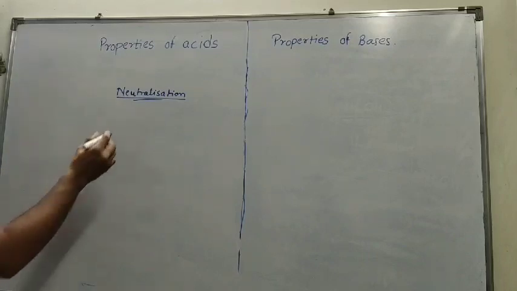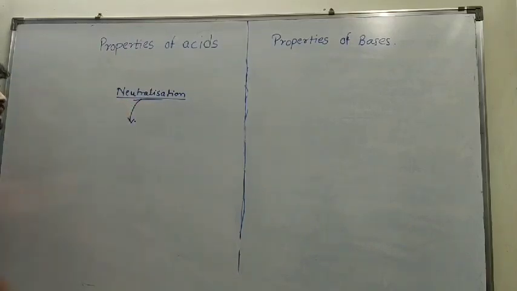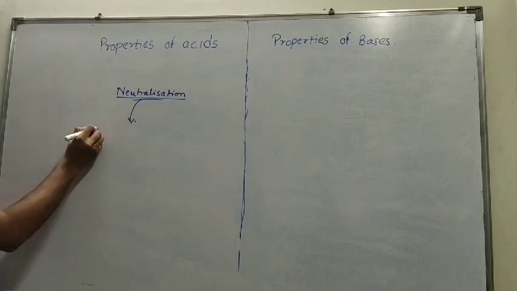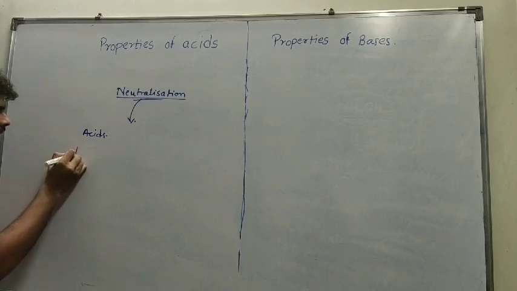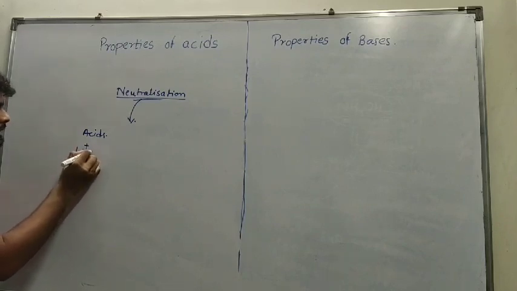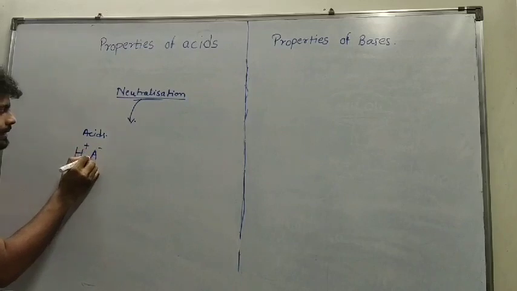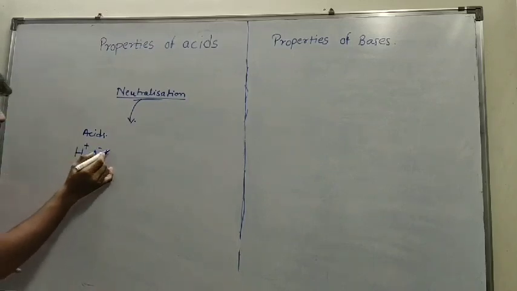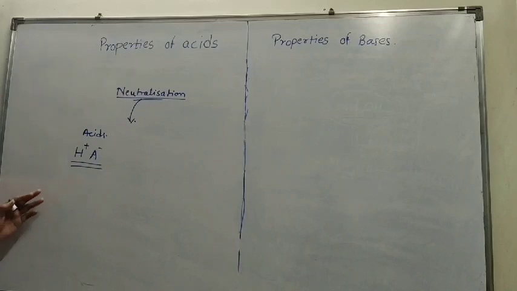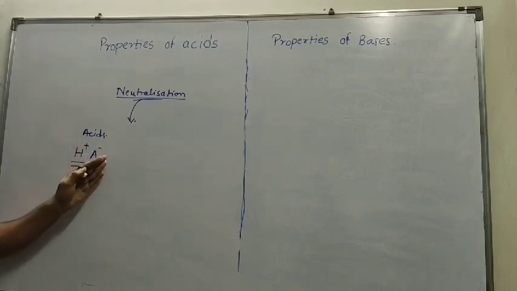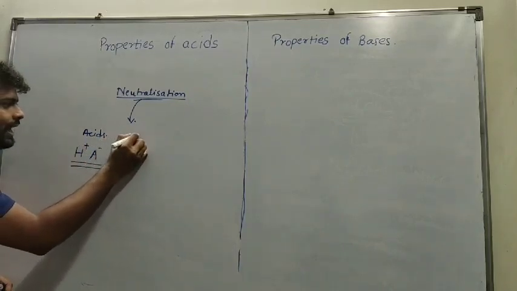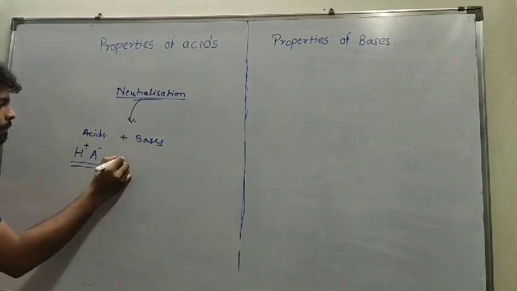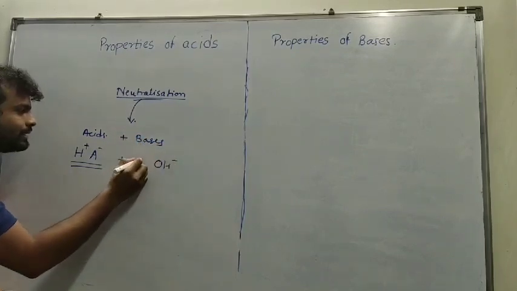Now we will study the mechanism of neutralization. We all know the definition of acids, that an acid contains H+. So I am writing an acid as H+ and A-. This is not any particular acid but a general representation of an acid. H+ is hydrogen and A- is any other non-metallic radical, or any other anion. When acids react with bases, I can write the base as OH- and B+.